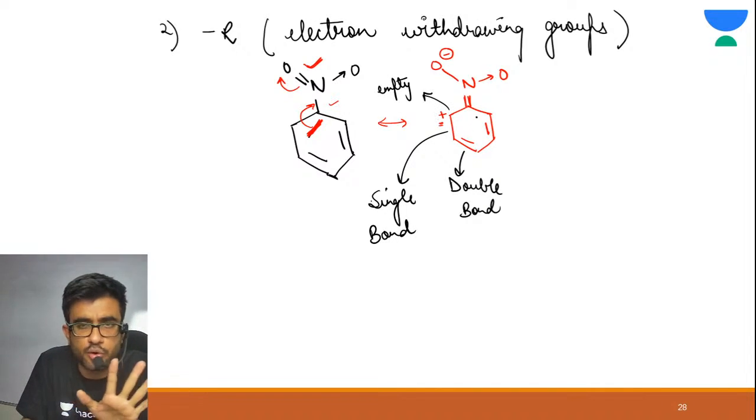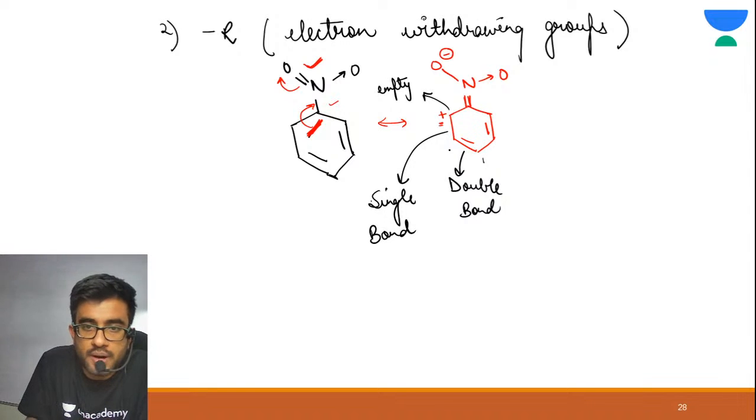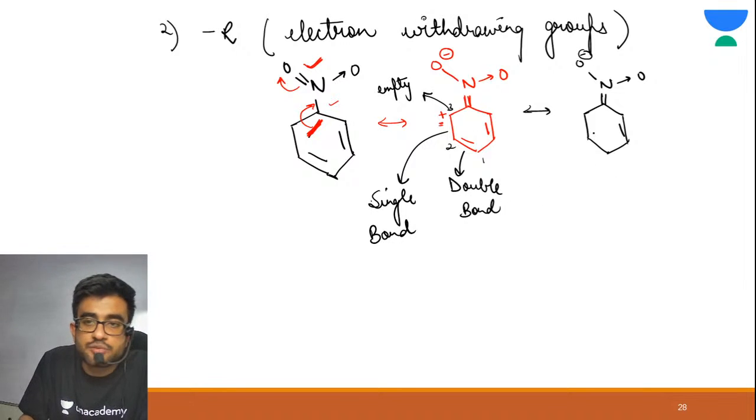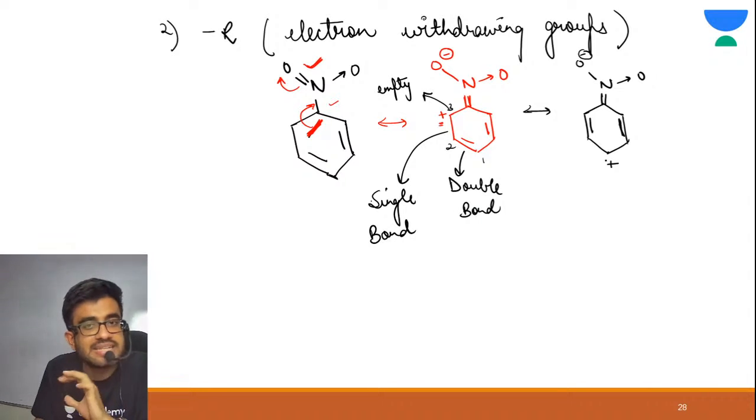Alright, so this pi bond is alright. 1 2 3 system. Okay, let's do 1 2 3 system. We first write all those which we are not touching in this resonating structure. This is same. Got it? Just make a pi bond between 2 and 3 and bring your charge on 1. Is this much clear to you?